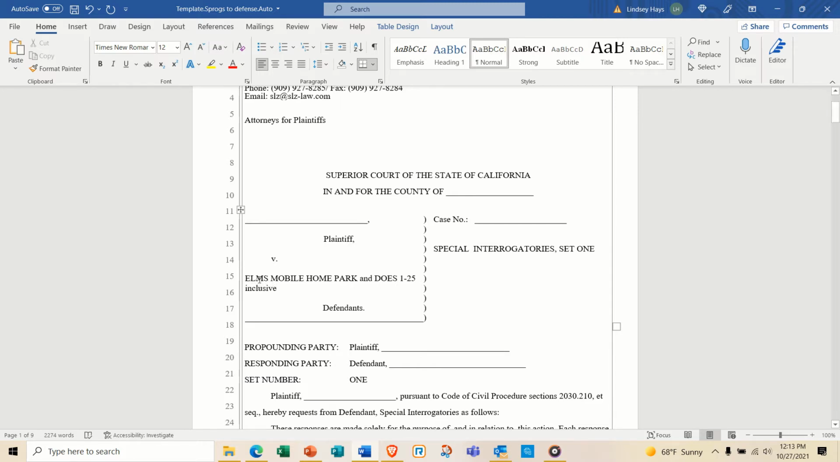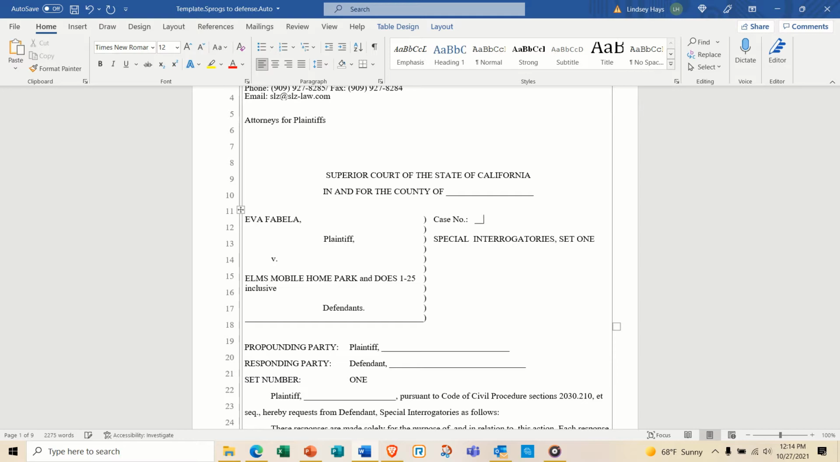Okay, so the name of the company, Elms Mobile Home Park, needs to be in capitals. Does could be any other entity that we don't know of yet, but might be included in this lawsuit. For instance, this one had Gary's Asphalt, and so we were able to doe him in to the complaint. And then inclusive is always lowercase, all right? And up here maybe Eva Fabella, all right?